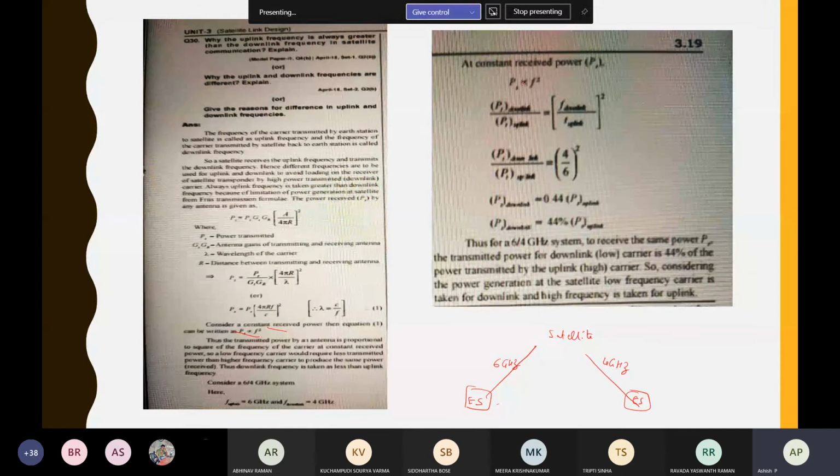Here he has done that calculation and said that for the downlink, only 44% of the power is needed as compared to the uplink for this frequency. You can also calculate what is happening for 14 by 11 gigahertz Ku band or 30 by 20 gigahertz Ka band. You can find out how much is the improvement in the received power.